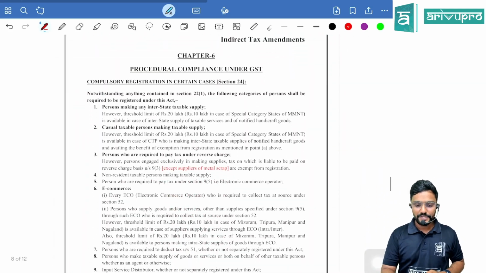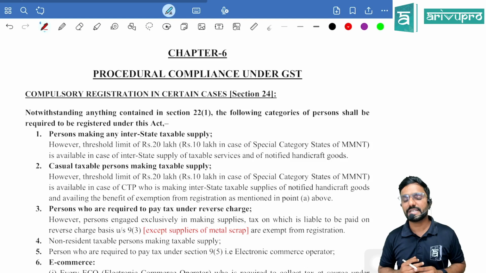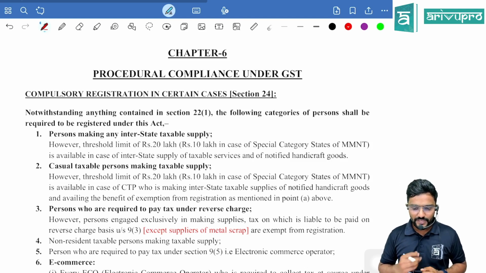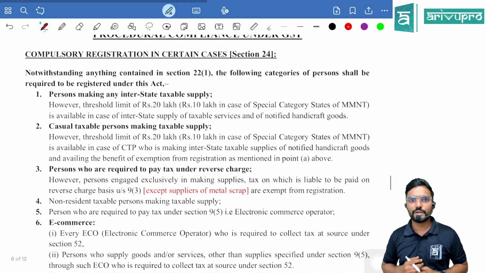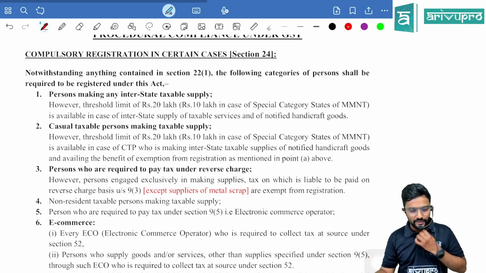Okay. Next, coming to chapter 6, which talks about procedural compliance under GST. There, the first topic, registration. So there is a small amendment that is with respect to the supplier of metal scrap only, which I have already explained. Okay, guys.